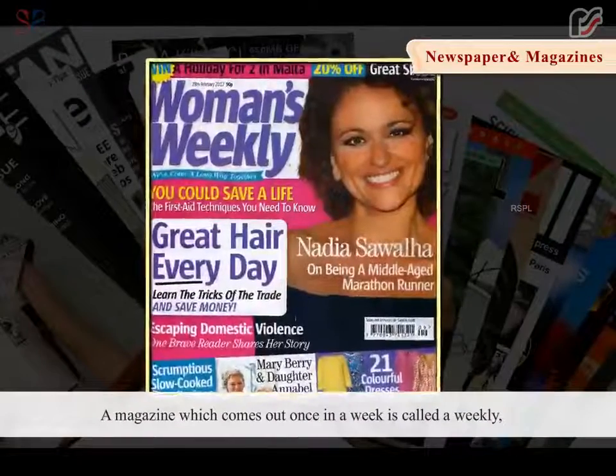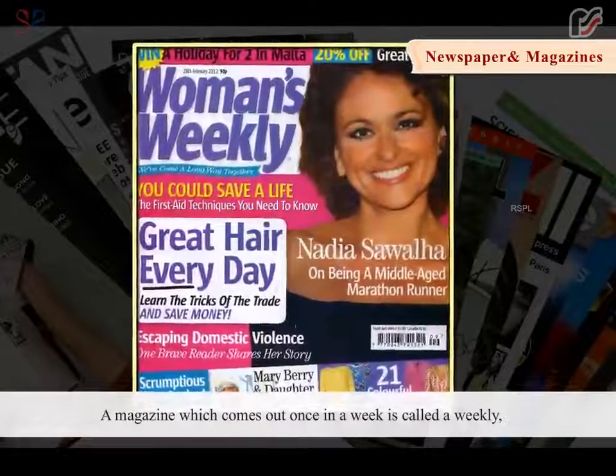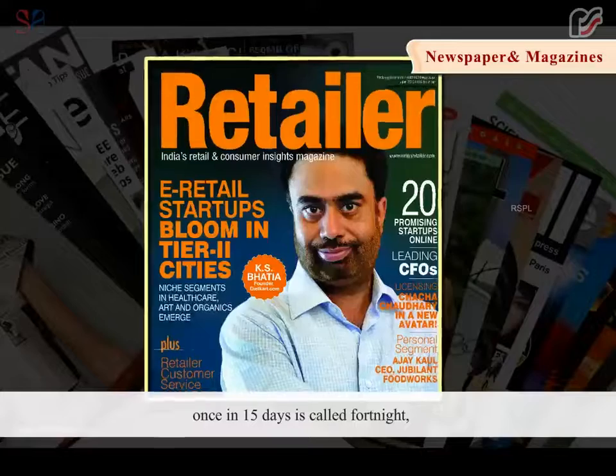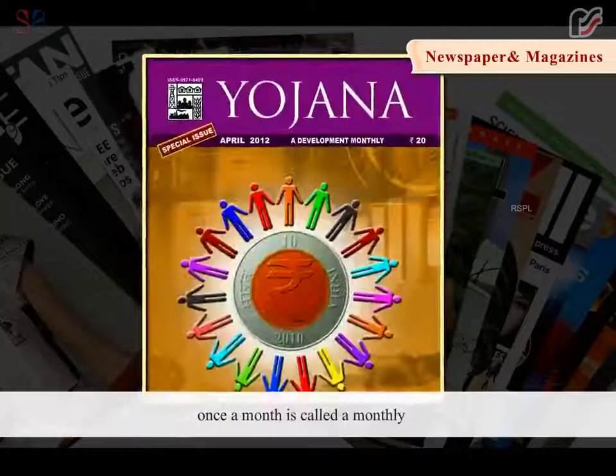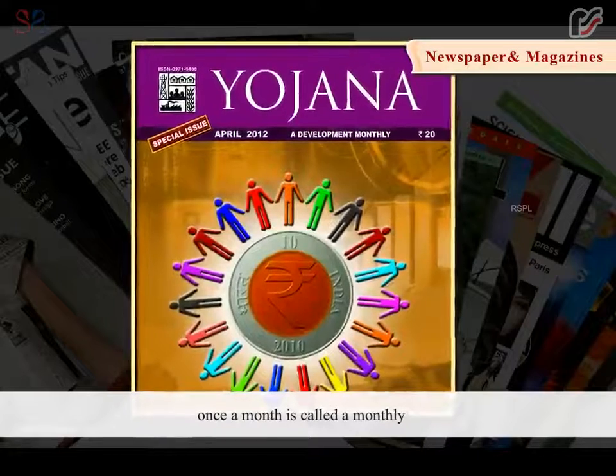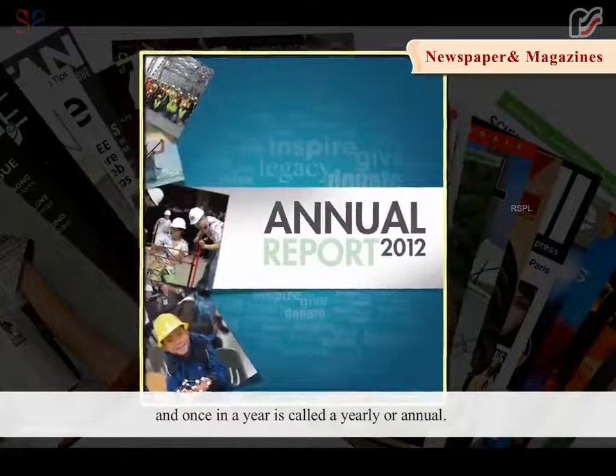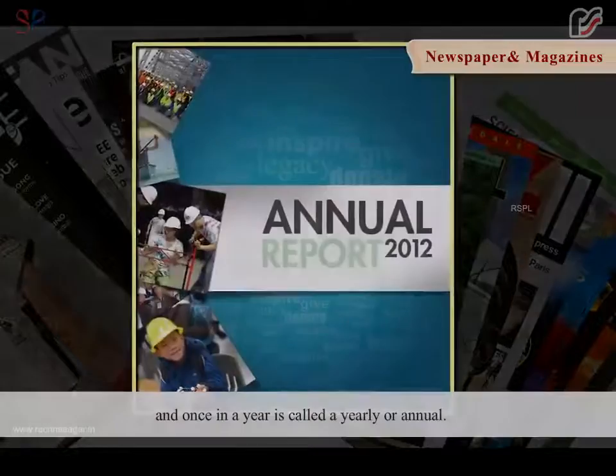A magazine which comes out once in a week is called a weekly. Once in 15 days is called a fortnightly. Once a month is called a monthly. And once in a year is called a yearly or annual.